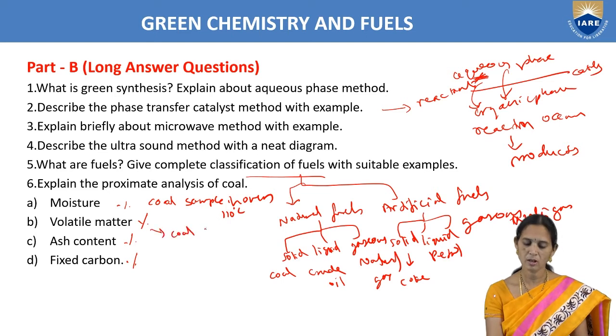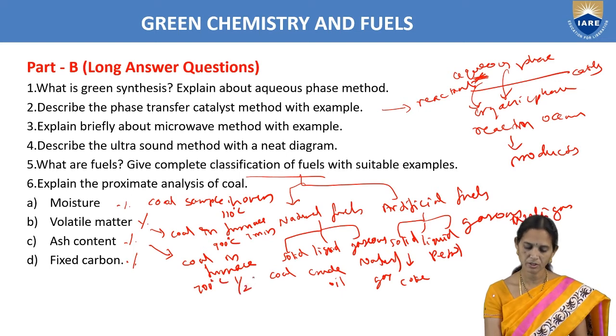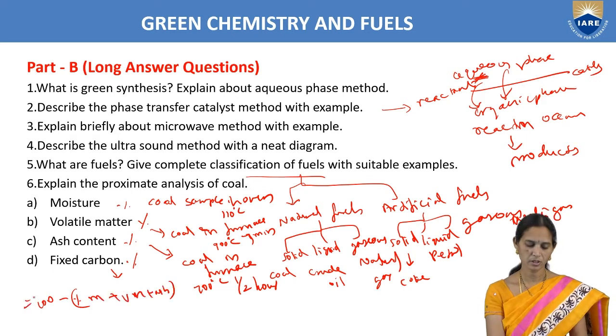For volatile matter, we take the coal sample in a furnace, maintaining the temperature around 900 degrees centigrade for 7 minutes. For ash content, we take coal in a furnace, maintaining 700 degrees centigrade for half an hour. And the percentage of fixed carbon is 100 minus the percentage of moisture plus volatile matter plus ash content. You can find out the percentage of fixed carbon.